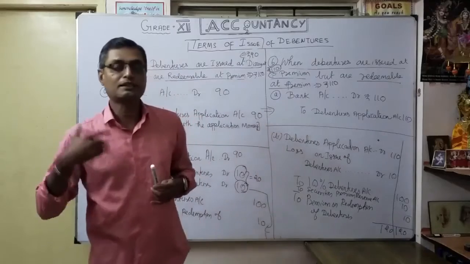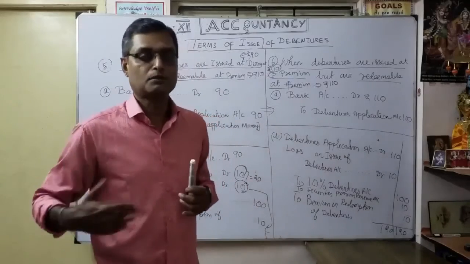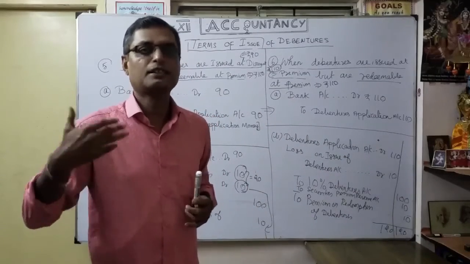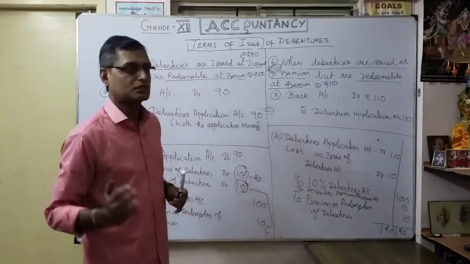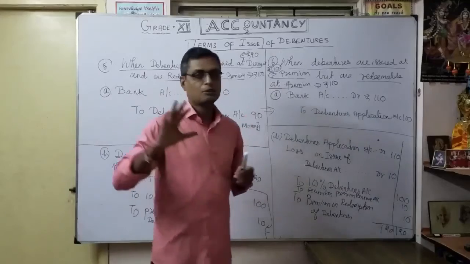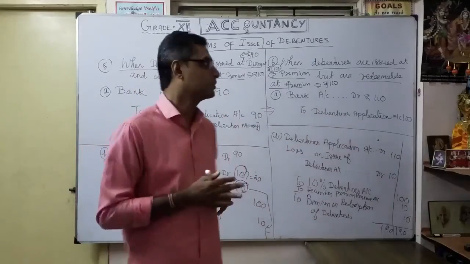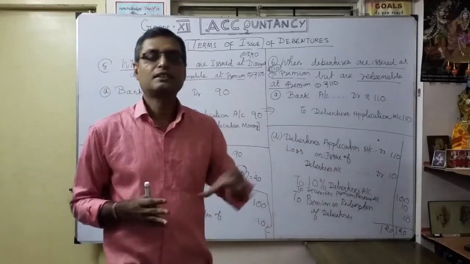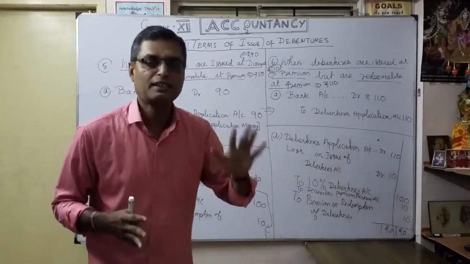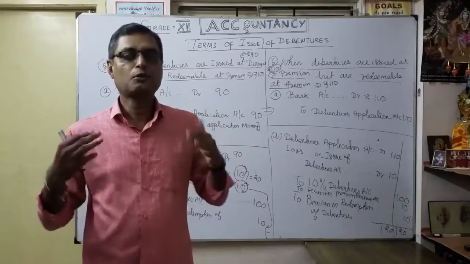That is the practical experience you have to develop. Once you see the second entry, you come to the conclusion which of the total 6 cases, terms of issue of debentures, you are coming under. That practice you want to develop.